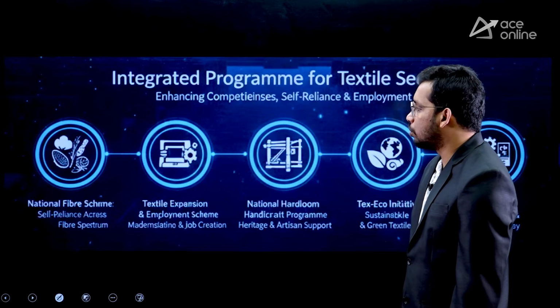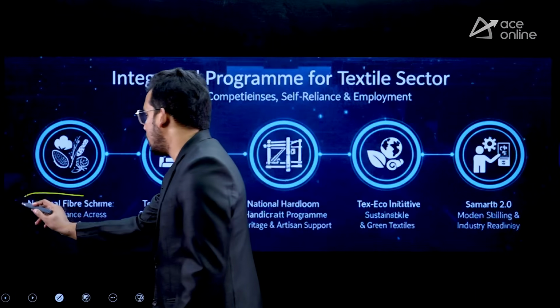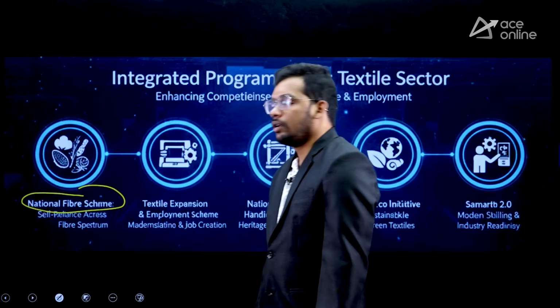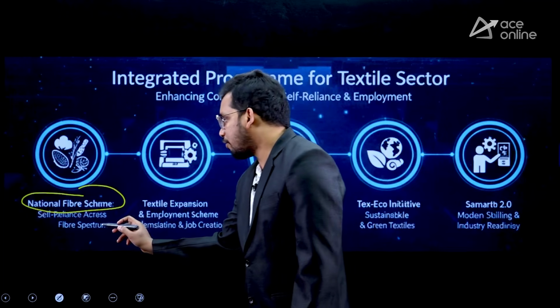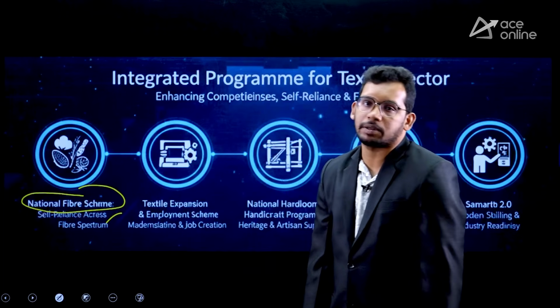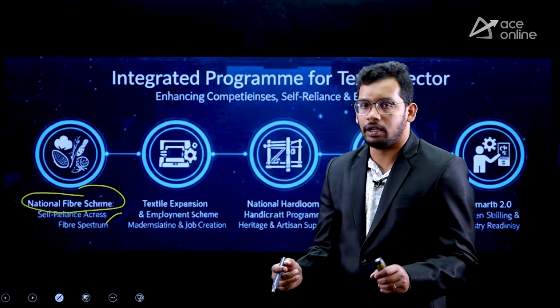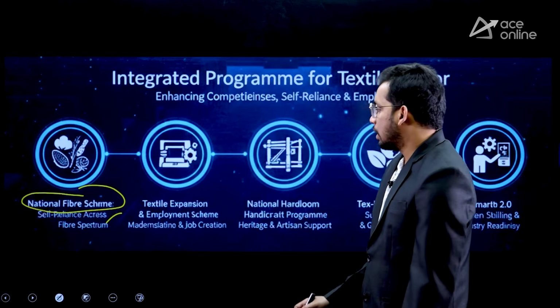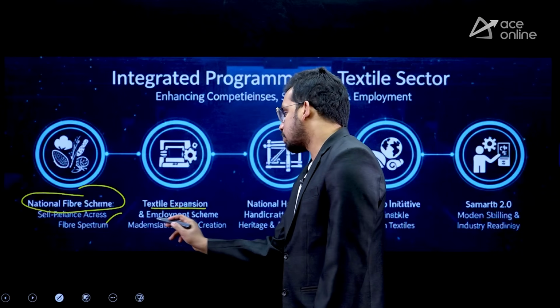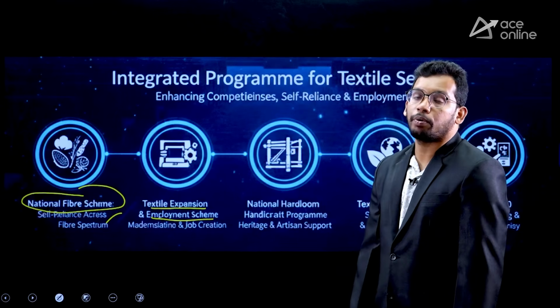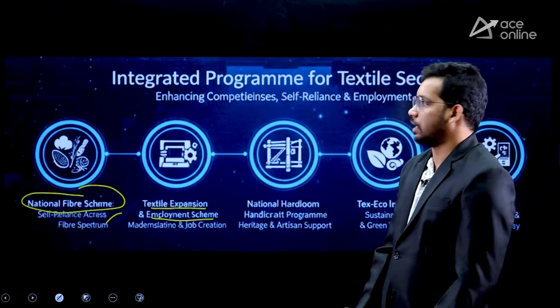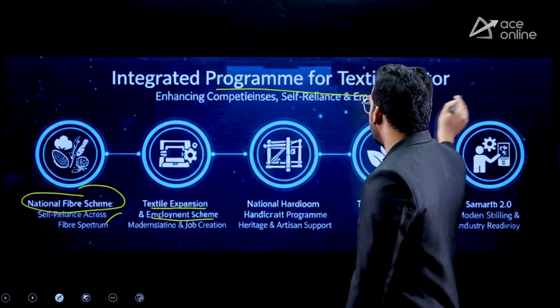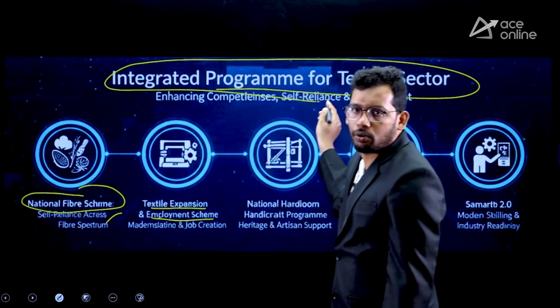What is government going to do? Government is going to launch the National Fiber Scheme. It is for self-reliance in the fiber spectrum. So whatever fibers are required are going to be produced within India through the National Fiber Scheme. Then we have launched the Textile Expansion and Employment Scheme to promote employment in the textile sector within the integrated program. So this is going to integrate all the textile programs.